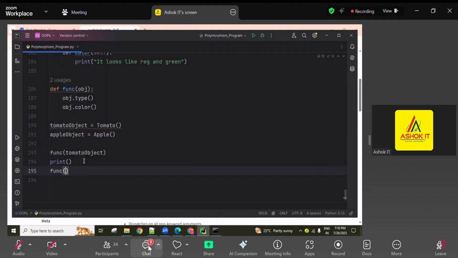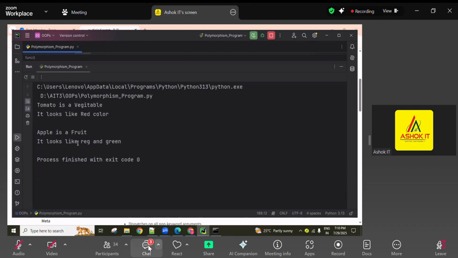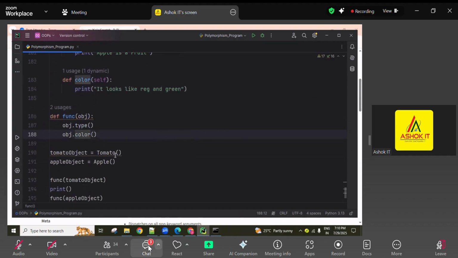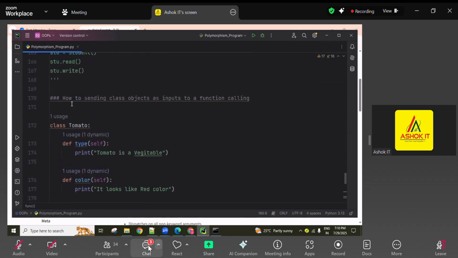Next, func with the apple object I'm calling. Because of this, the apple class type and color methods execute: apple is a fruit, it looks like red and green color. Understanding? Sometimes we can create classes with required methods, create objects for every class, and send them to a function as input. This is one way we can do it.